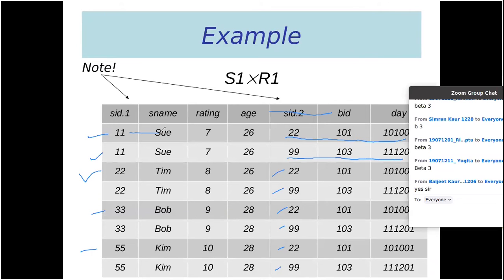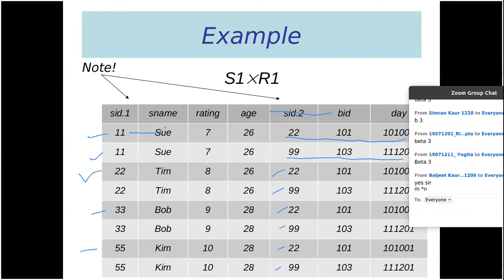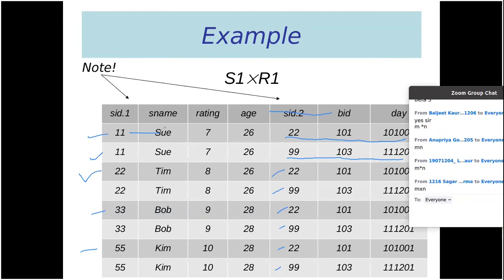So what will be the total number of columns in this case? If table 1 contains m columns and table 2 contains n columns, then what will be the number of columns in the resulting table? I am talking about the number of columns.